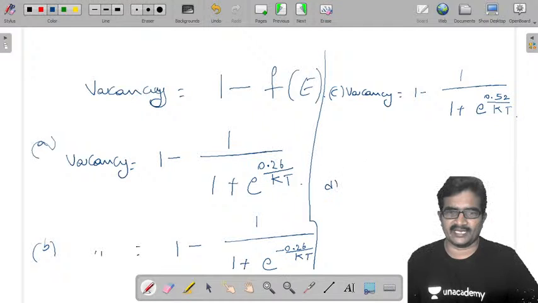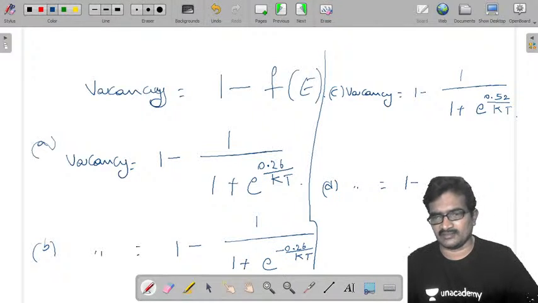Next, for the D bit, vacancy equals 1 minus 1 by 1 plus e power minus 0.52 by kT.